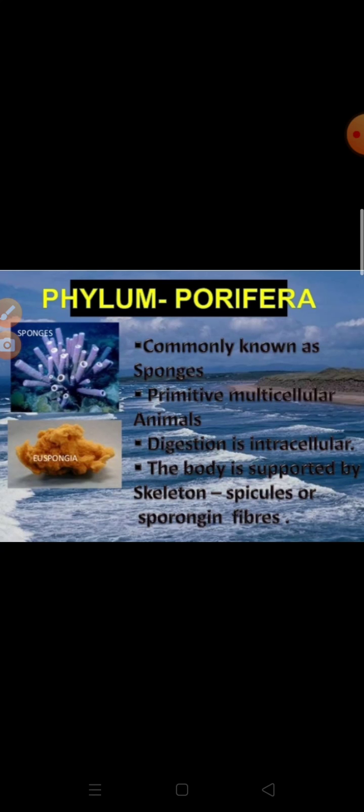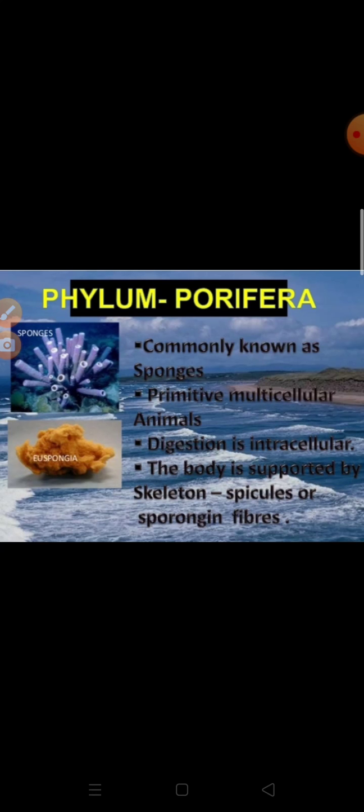Okay, they are solitary or colonial, sedentary or sessile, that is, they are attached to the substratum. Body form will vary. It may be cylindrical, vase-like, cup-shaped. Animals basically here are asymmetrical or radially symmetrical. And the outer layer of the body wall is called pinacoderm.